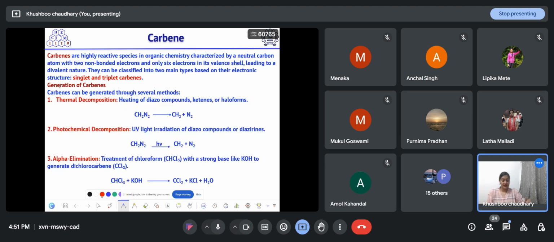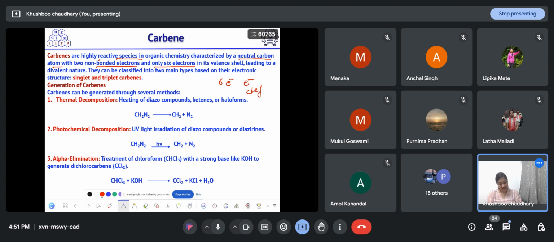So what are carbenes? Carbenes are highly reactive species in organic chemistry that are characterized by a neutral carbon atom with two non-bonding electrons, and it has only 6 electrons. So carbenes have 6 electrons in their valence shell, which means they are electron deficient.